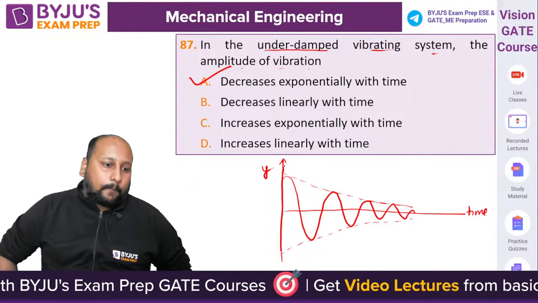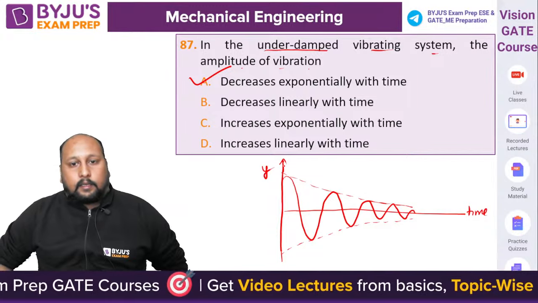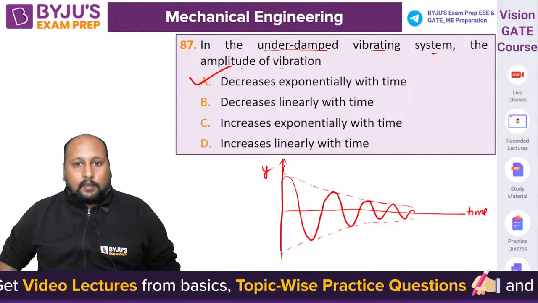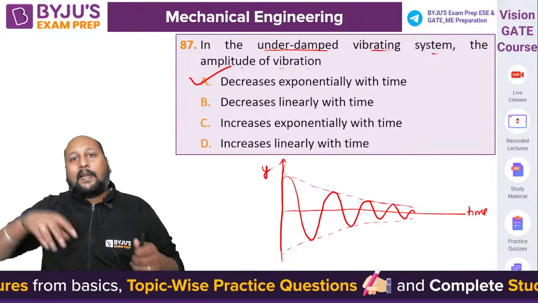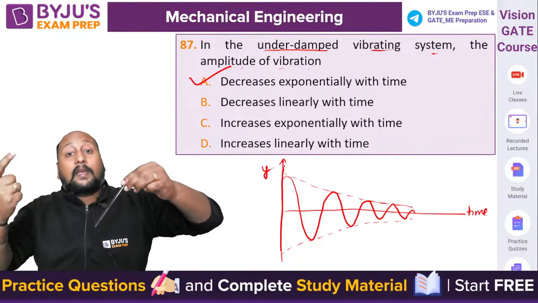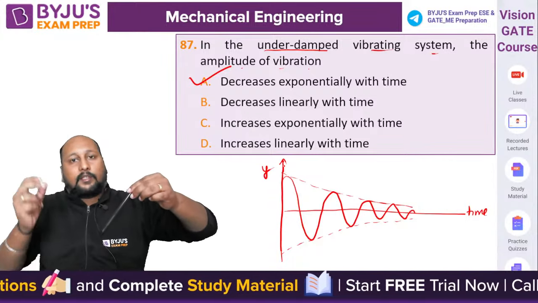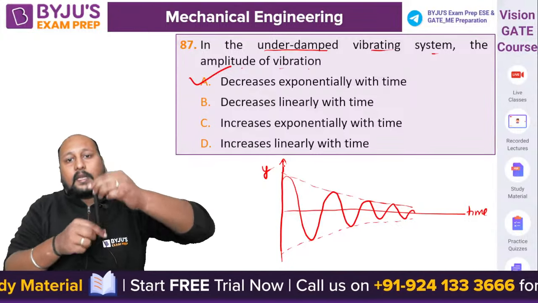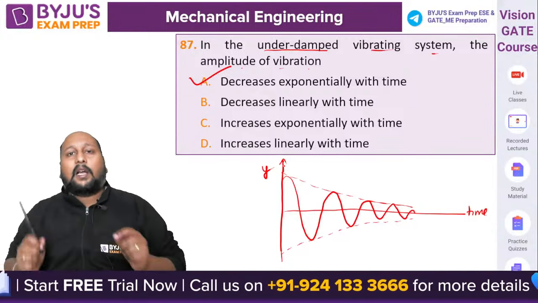Right, okay, fine. No, it won't be increasing, Aniket. Increase kaise hoga? Take an example of a pendulum. You try to release it from a height, and you are assuming friction is also being considered, because whenever we are talking about damping, friction will also be considered. If you try to release it, after some point in time it will come back to rest, and that too in under damped will be having a simple harmonic motion.